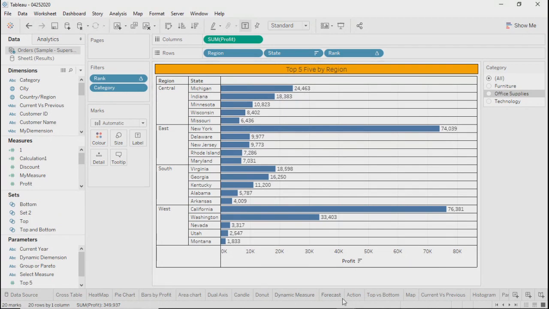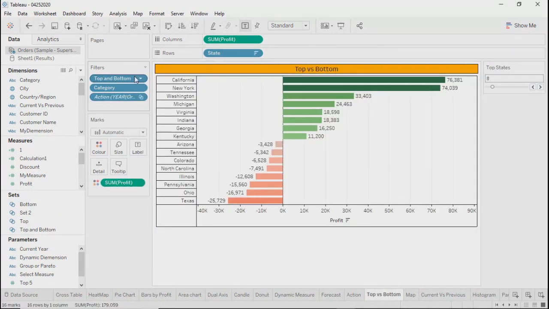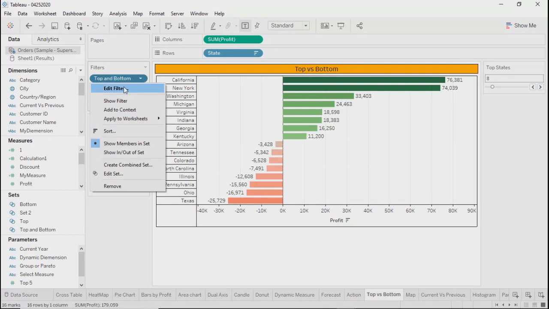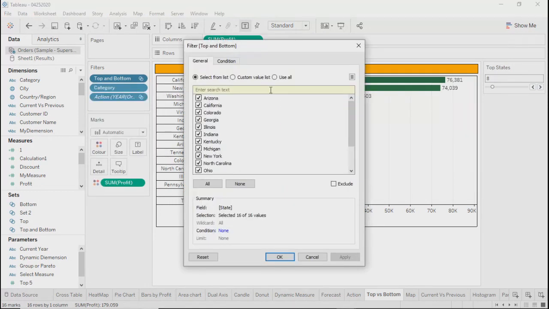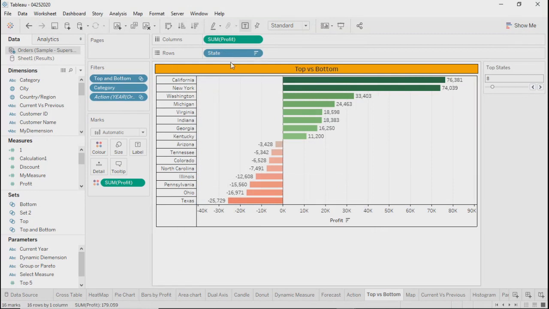Bars, dynamic measure, top versus bottom. Over here, this was a set. If you see here, either you can get all the values, or in some cases, you get in and out, right? Whether you want all the values of the filtered set to be shown, or you don't want all of them shown. You just want only the in values, which follow the criteria. So it is for those situations, in and out. We can implement these in detail as we go.